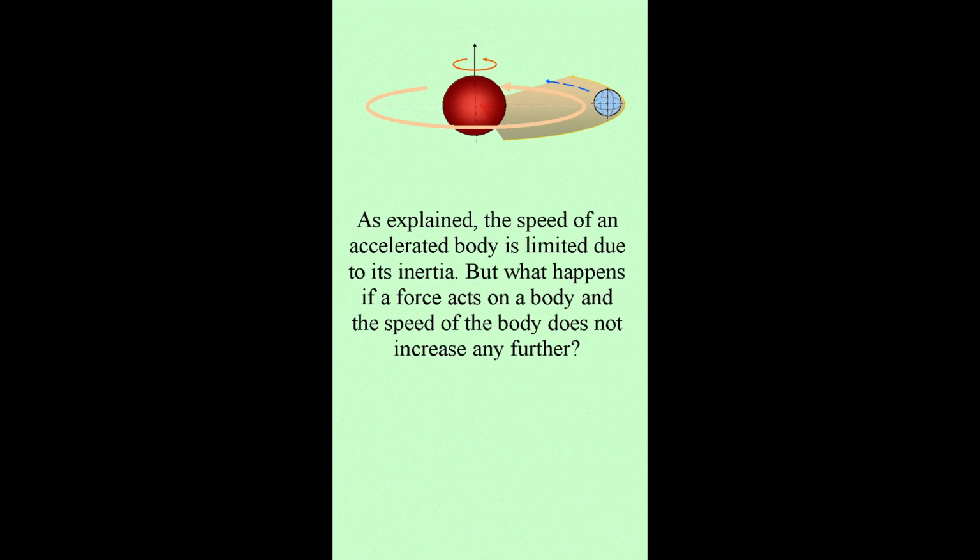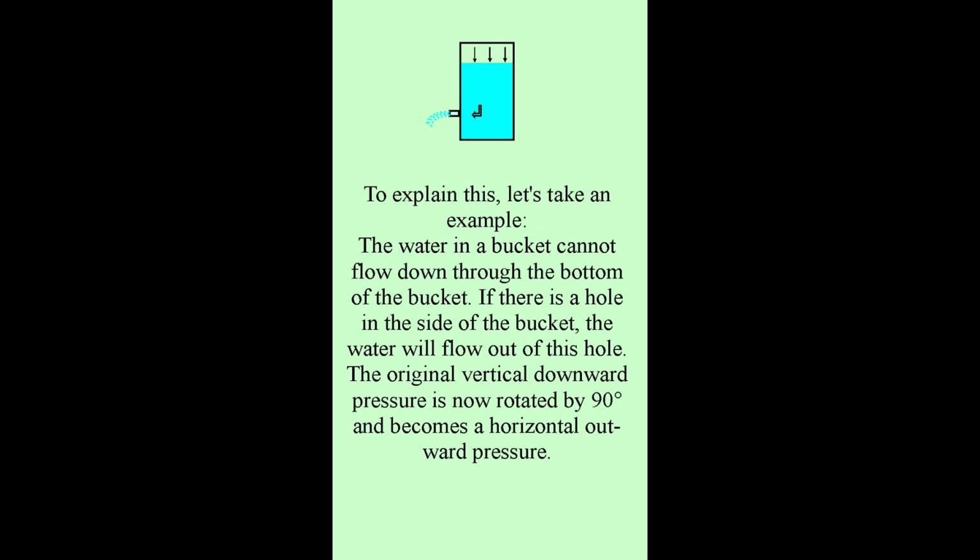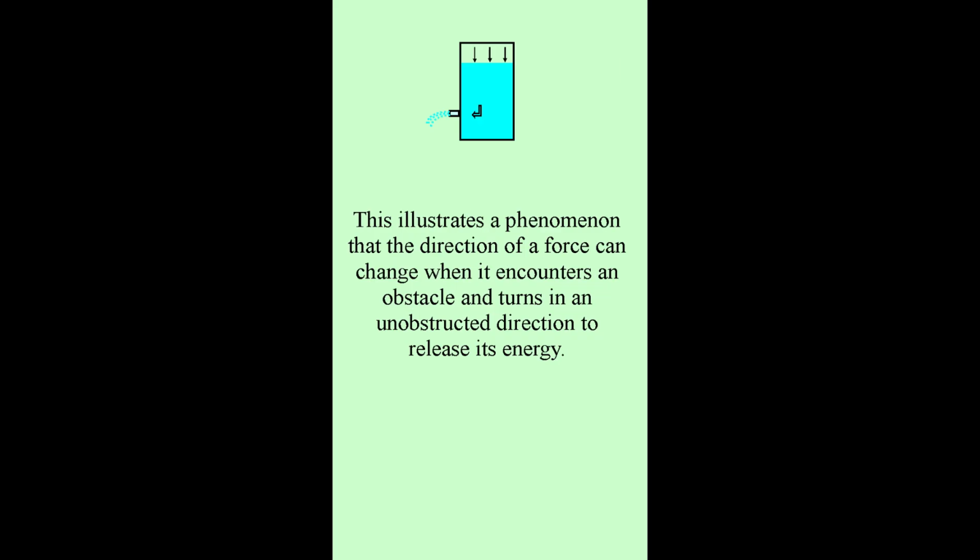As explained, the speed of an accelerated body is limited due to its inertia. But what happens if a force acts on a body and the speed of the body does not increase any further? To explain this, let's take an example. The water in a bucket cannot flow down through the bottom of the bucket. If there is a hole in the side of the bucket, the water will flow out of this hole. The original vertical downward pressure is now rotated by 90 degrees and becomes a horizontal outward pressure. This illustrates a phenomenon that the direction of a force can change when it encounters an obstacle and turns in an unobstructed direction to release its energy.